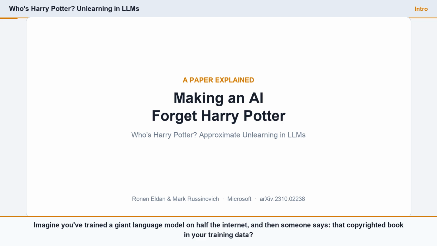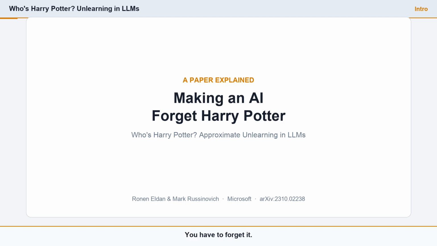Imagine you've trained a giant language model on half the internet, and then someone says, "That copyrighted book in your training data. You have to forget it." Not hide it, actually forget it. The obvious fix, retrain from scratch without the book, costs a fortune. This paper from Microsoft asks, can we make a model selectively forget, surgically, in about an hour?